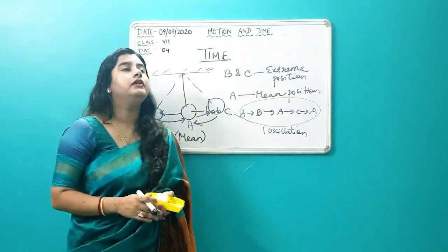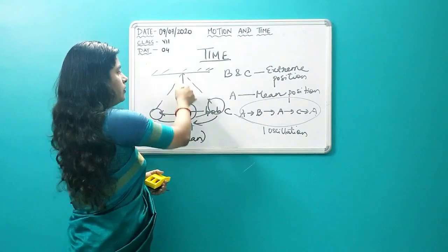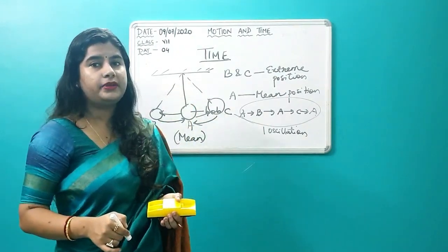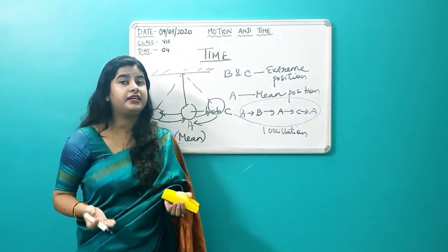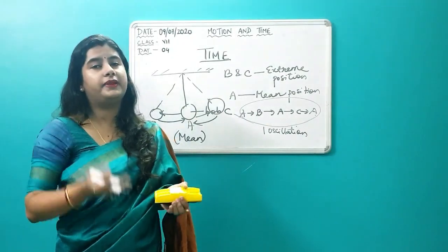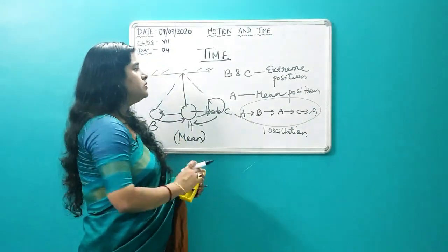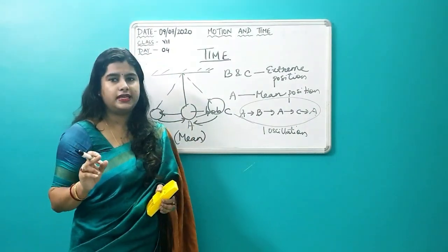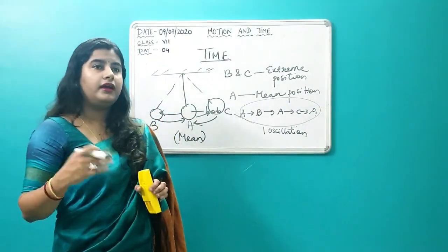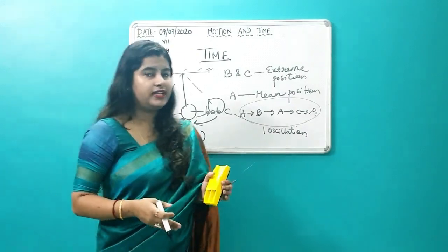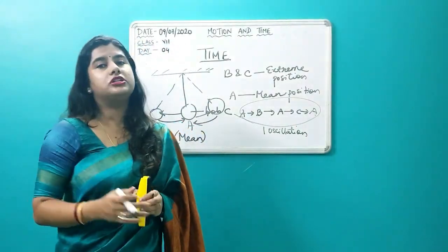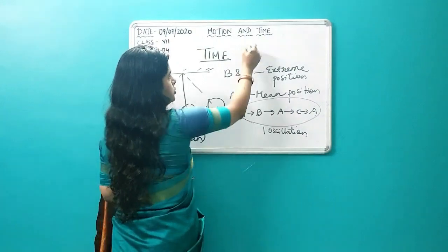Is it okay? So as you change the length of the string of the pendulum, your time period also changes. Your time period will increase if you increase the length of the string of the pendulum. Okay. So this is your first thing, that is oscillation and then time period, and then how it is related to the length. Then you have one more term which is known as amplitude.